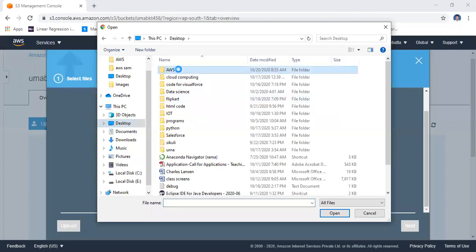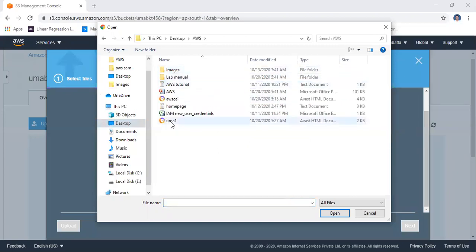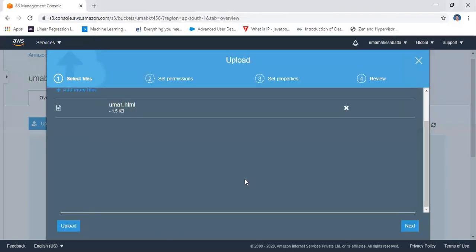Amazon AWS. That means I already created one HTML file for the student details. That means in the Salesforce you discussed the student details, student number, student name. I created that file by using HTML. Open that file. That means I am showing that file. Open that file. Here this is the file. Uploading this file. Here click on upload.